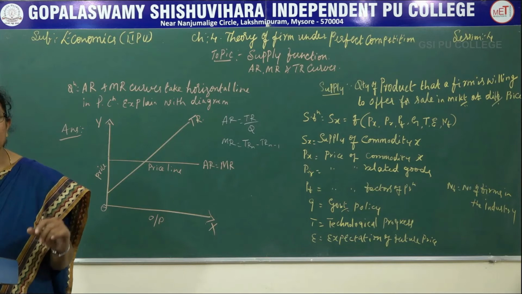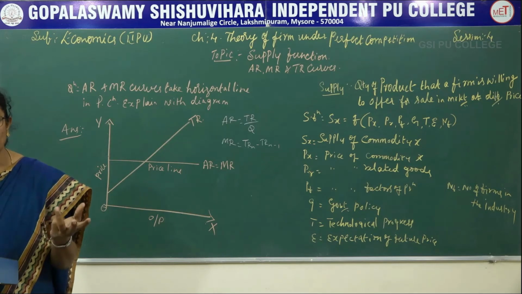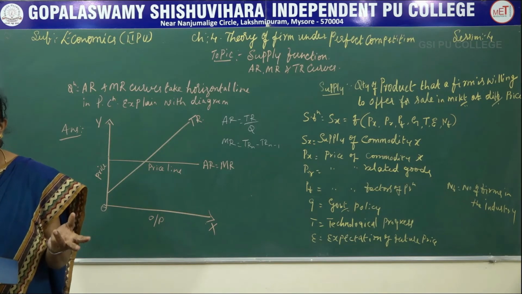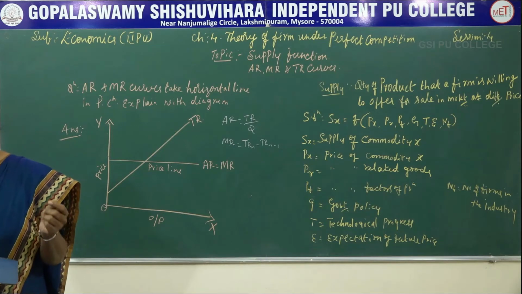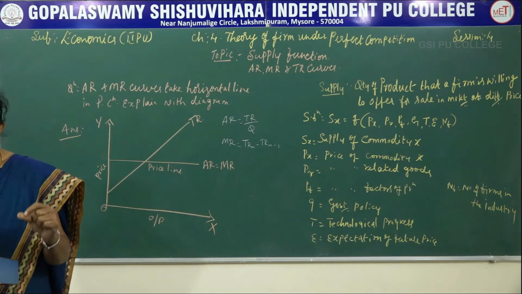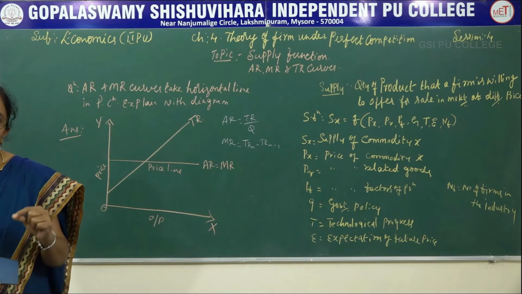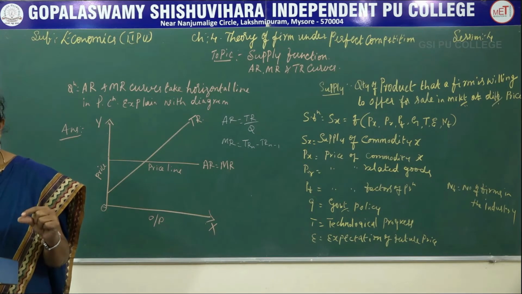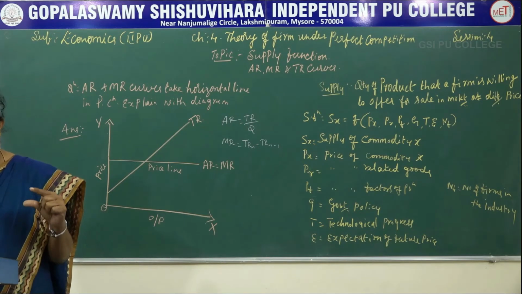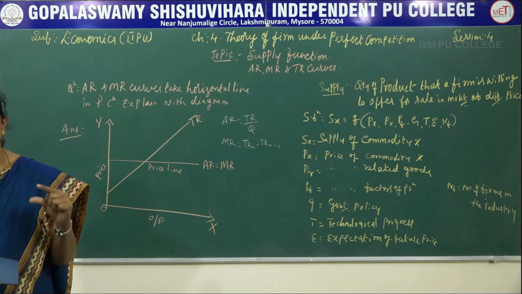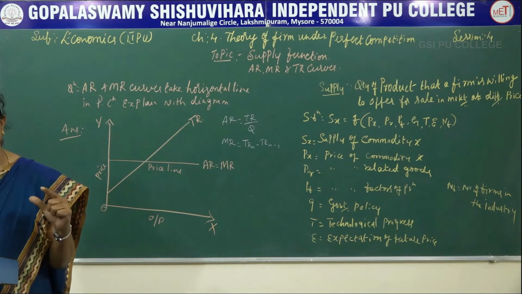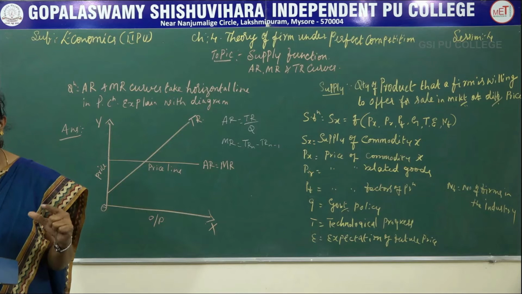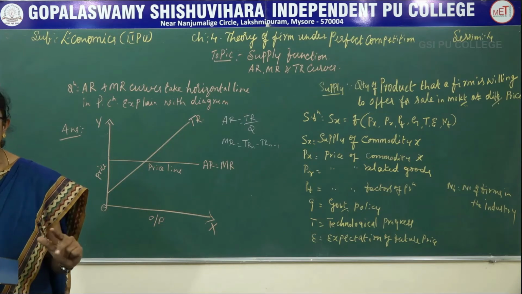If he sells for a higher price, customers will not come, and if he sells for a lesser price, he will incur a loss. Therefore, in a perfect competition, each firm is a price taker, but they are not supposed to sell the goods at a higher price as well as at a lower price.